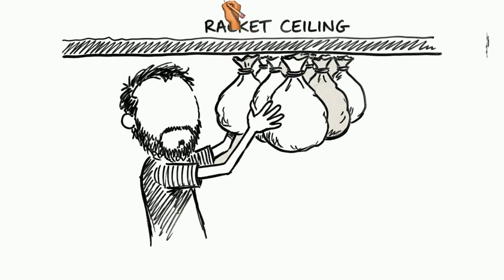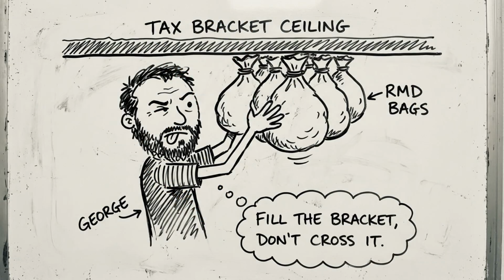The bracket filling strategy. Once you know your projected total income for the year in October, you may find you have room in your current tax bracket to take more than the minimum RMD without crossing into a higher bracket. Taking extra in low-income years reduces future RMD pressure when income might be higher. This is especially valuable in the early years of RMDs.